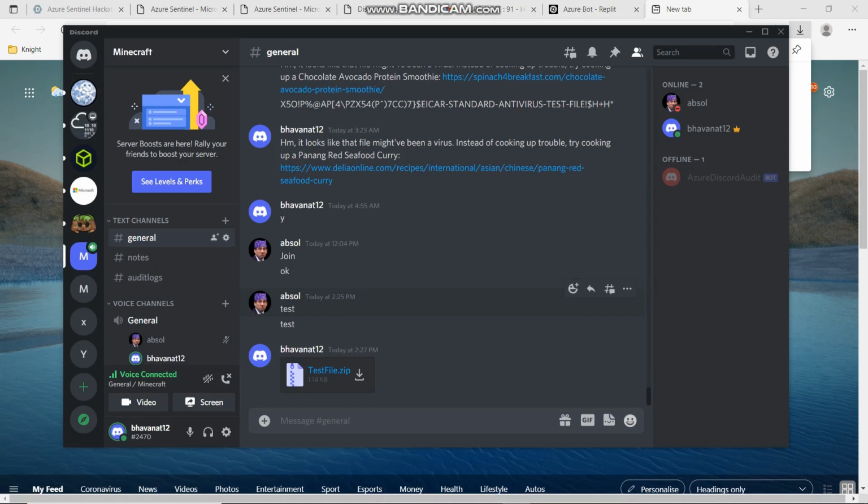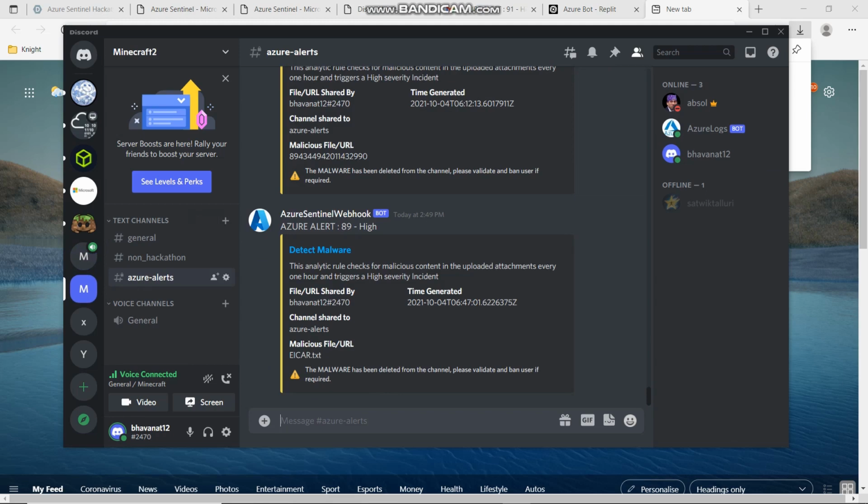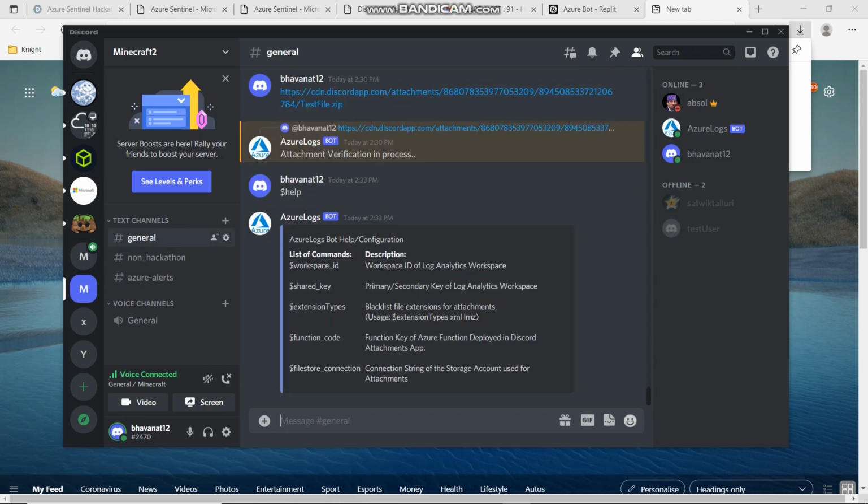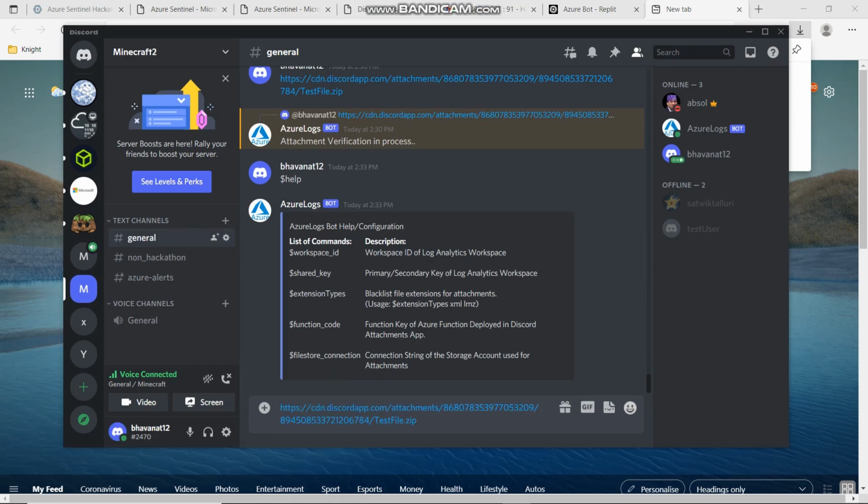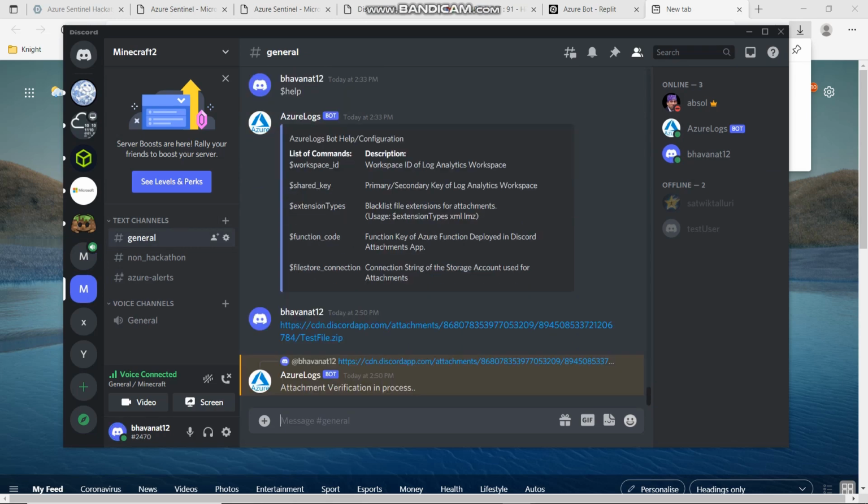Therefore, by leveraging Discord CDN, they are removing several such hurdles, since these files are uploaded and linked via CDN URL. Our solution goes a step further by not only identifying threats in attachments, but also tracking down the malicious contents disguised as a CDN URL. So here I am pasting the CDN URL containing the malicious attachment. And let's see how our system processes this URL, where the actual malicious file is disguised in the form of the URL.